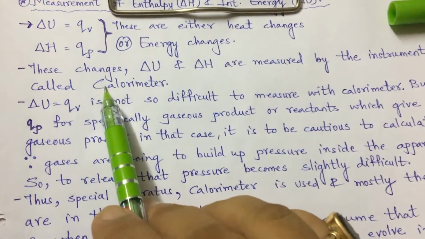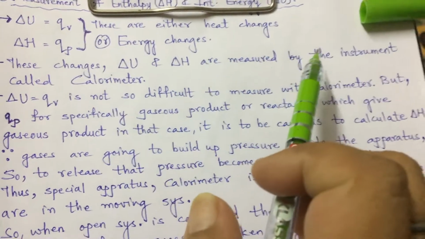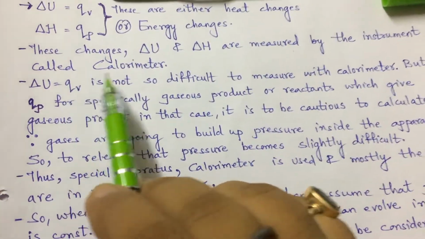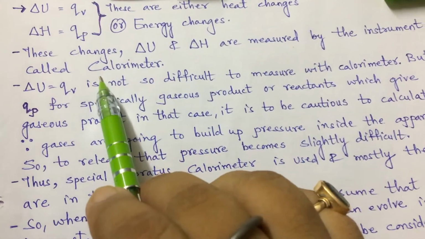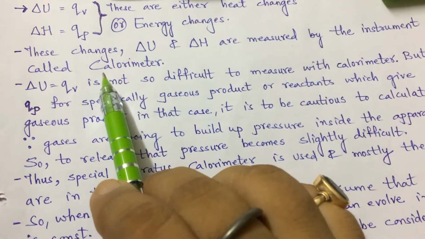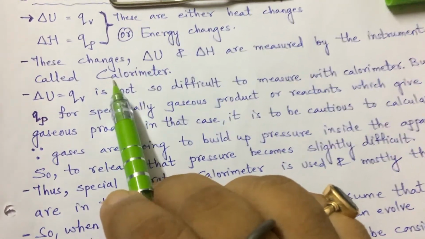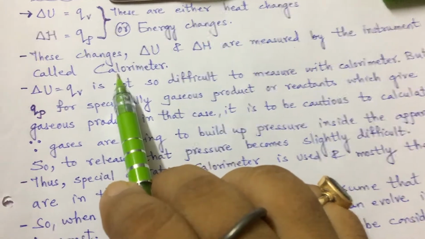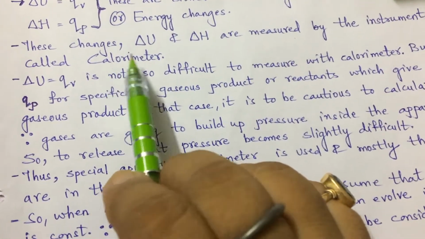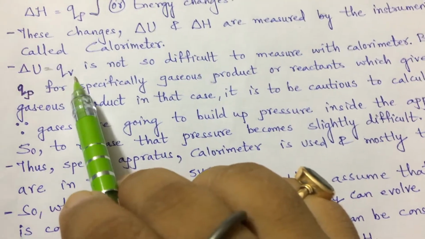These changes, delta U and delta H, are measured by the instrument which is called a calorimeter. Right? Calorie relates to the change in heat energy. Heat is measured in terms of calories. So the instrument which shows the change in heat energy is termed a calorimeter. Delta U is equal to QV.